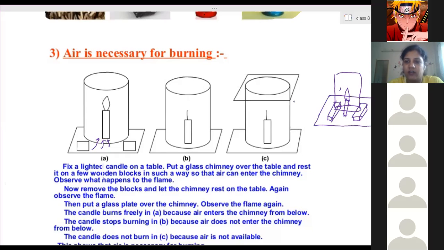This shows that for combustion, air is important. Without air, combustion does not take place. Is it clear? Yes, ma'am.